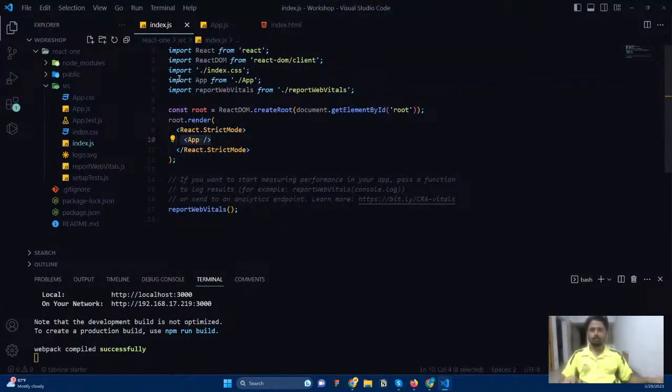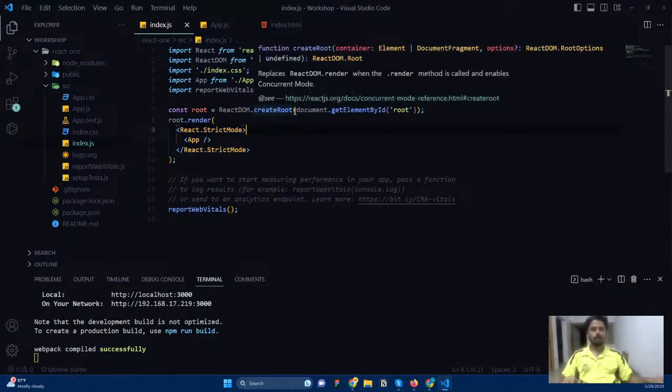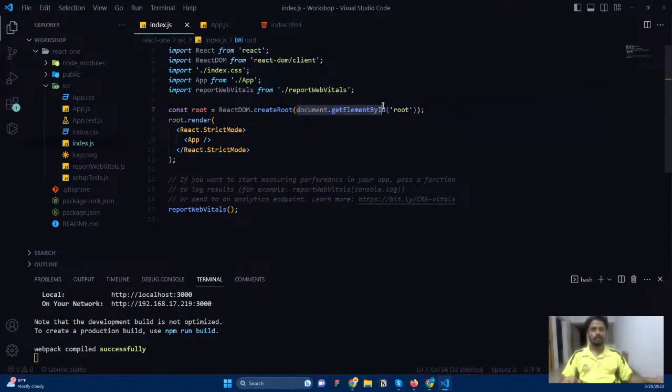And in this index.js file, don't worry about the code and everything right now. Here you can see the native JavaScript code: ReactDOM.createRoot. What is meant by createRoot? It will create a root element for us. You can see the DOM operation we used here, document.getElementById. I'm getting an element with the ID root, which is coming from this public folder, and I'm storing it in root.